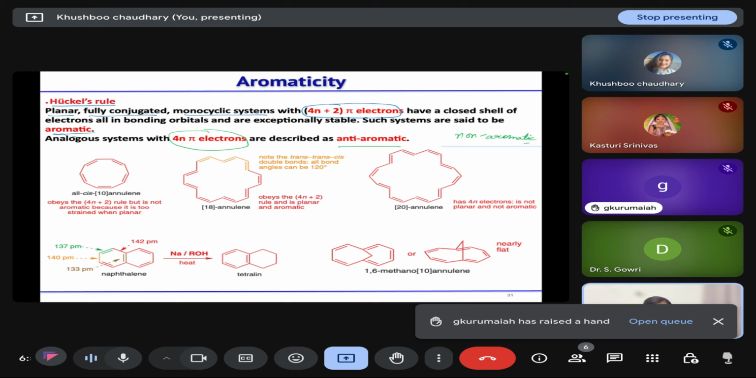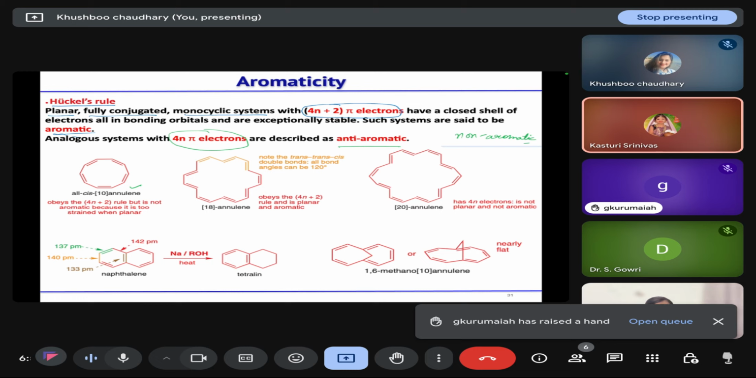So these are some of the examples. First is cis 10 annulene, where you have 4n plus 2 pi electrons. This is planar, conjugated. Non-aromatic, can you repeat once again?